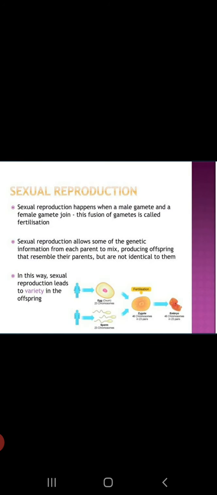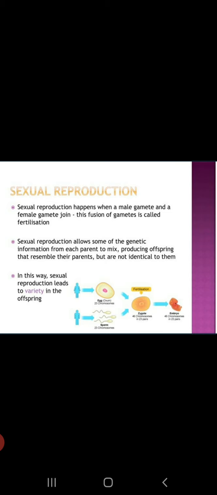Asexual reproduction में हमने क्या पढ़ा था? That only one parent participates in the reproduction to produce their own kind. However, in this sexual reproduction, two parents are involved, one male and the other female. They both take part in sexual reproduction.